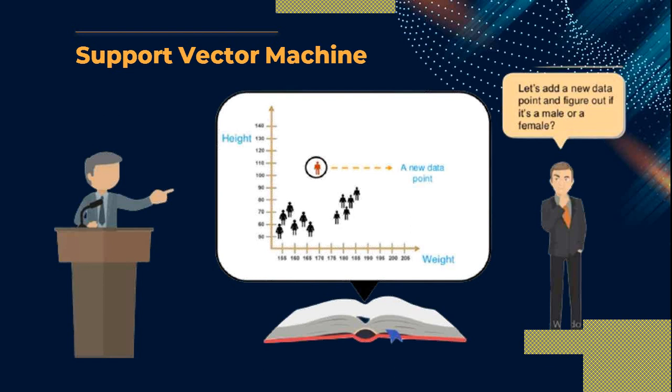As it is a problem of classification, because you want to classify the newly entered data into a category, either male or female, we have to classify it. So how can we do it? Let us start.